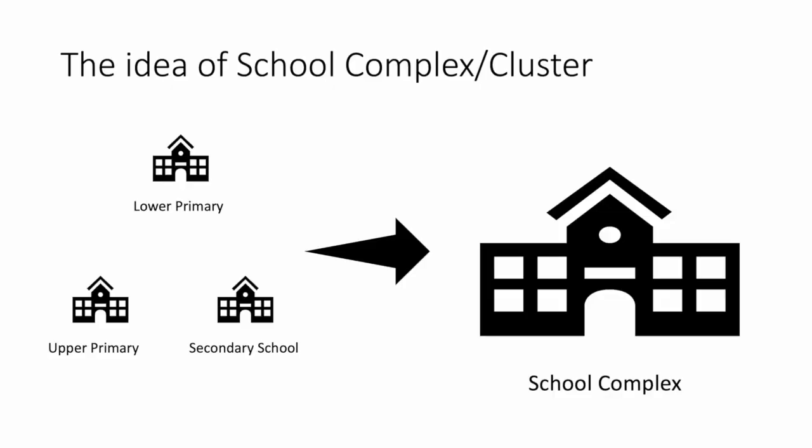So now coming back to the picture you saw in the first slide, I think it is more clear to you. There are small units, like there is an LP school, there's a UP school, there's a secondary school, but we want to convert everything into a school complex or a cluster. Or the other idea is whatever new schools will be coming up, they should be promoted as composite schools having all the grades, and the existing schools can be upgraded to composite schools having all the grades. So that is the idea.